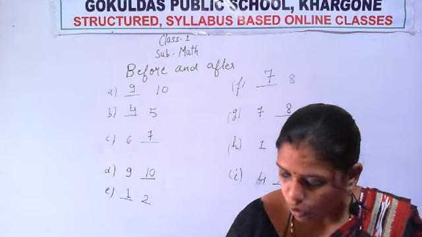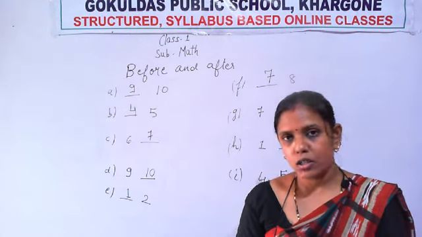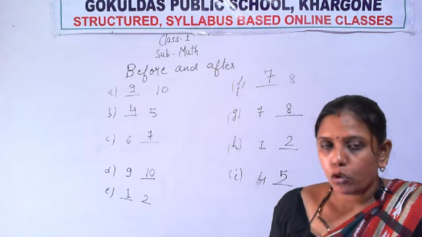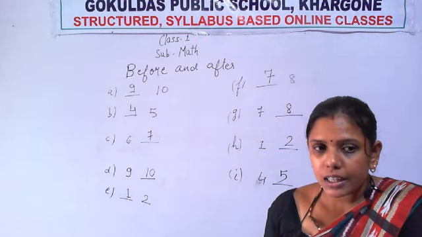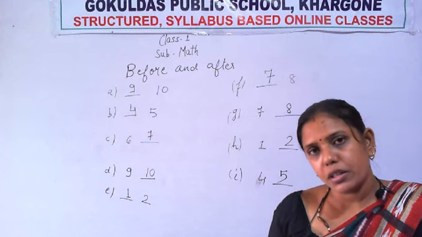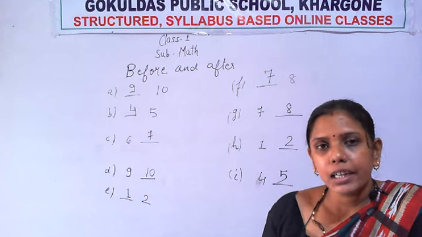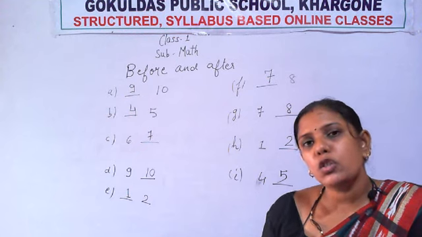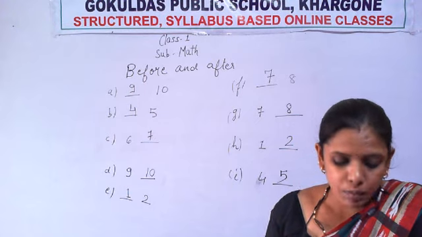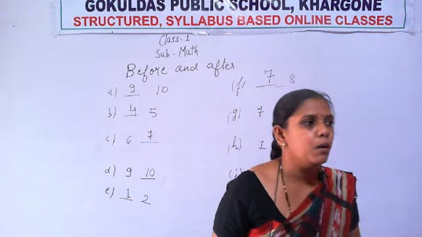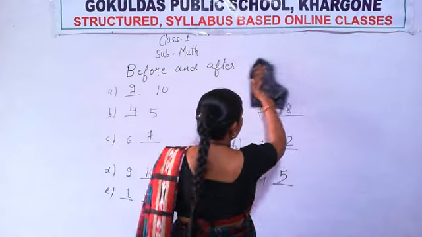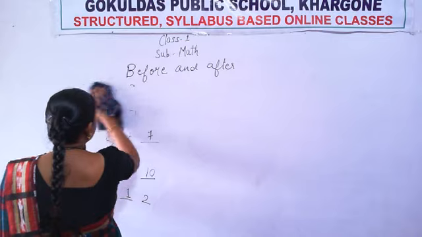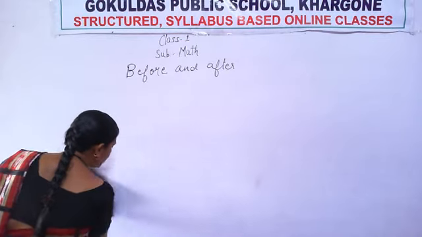Now I hope all of you understood the before number and after number more clearly. Now let's start the new topic. Today we will do the new topic: greater than, less than and equals to. Greater means bada. Less than, less means chota. And what is the meaning of equals? Equals means barabar. So you have to identify the greater number or the lesser number, or whether the numbers are equal or not.